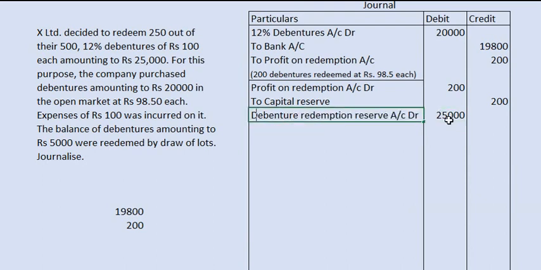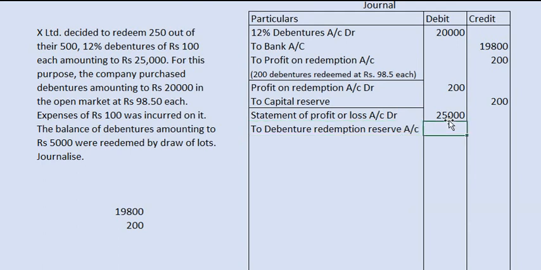So statement of profit or loss account debit, to debenture redemption reserve account, 25,000.